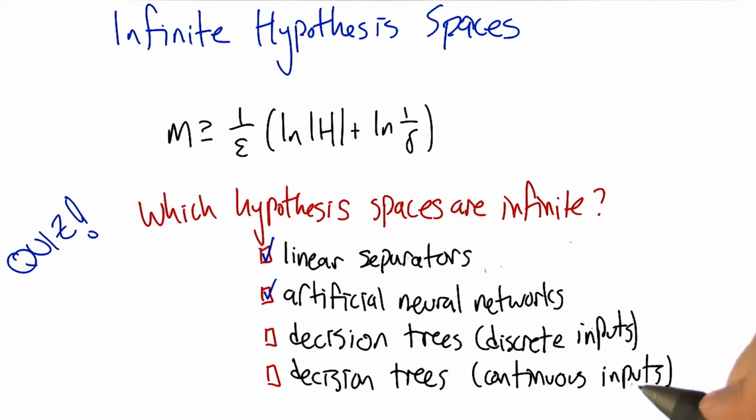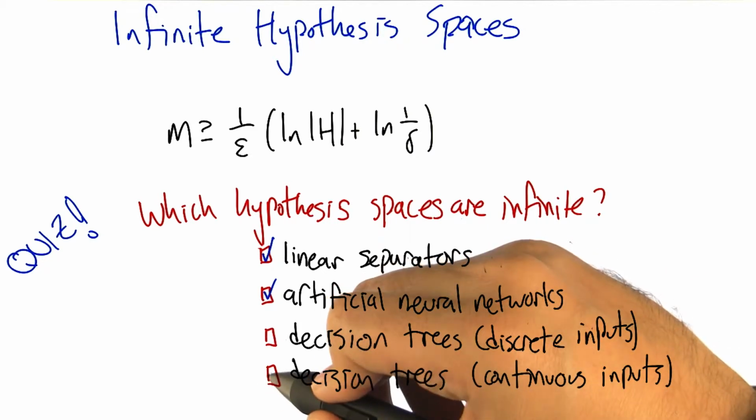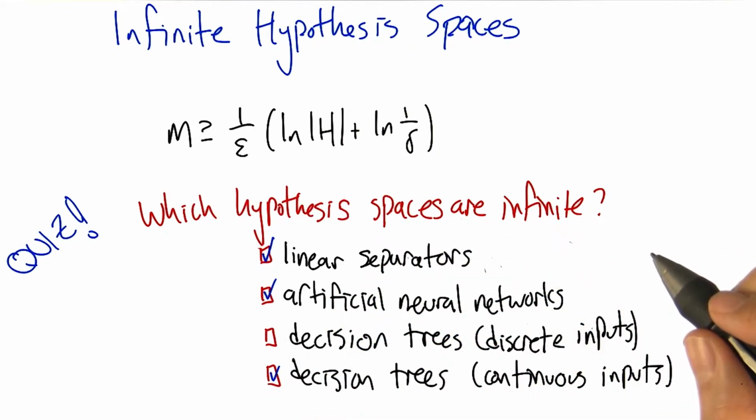Okay. And then finally, decision trees with continuous inputs. Well, that's the same. We had a long conversation about this when we talked about decision trees. We can keep asking questions about them. So there's an infinite number of questions you can ask. I can say, well, is this feature greater than 0.1, and then ask if it's greater than 0.11, then is it greater than 0.111, then 0.1111, then 0.11111, and so on and so forth. So that is also infinite. So basically, everything we've talked about, or nearly everything we've talked about, actually doesn't fit the analysis that we talked about last time. What about KNN?